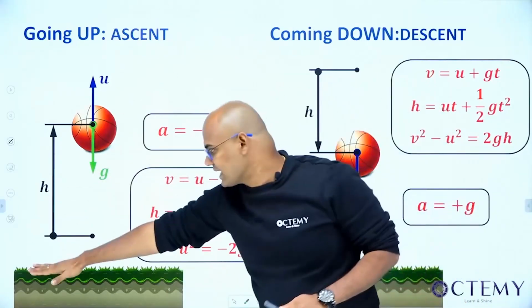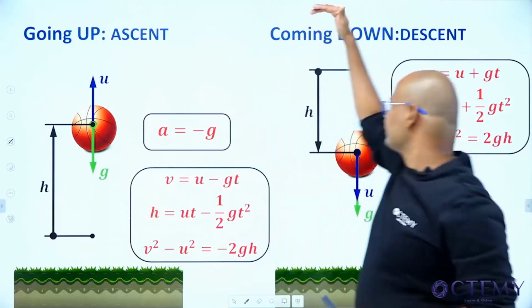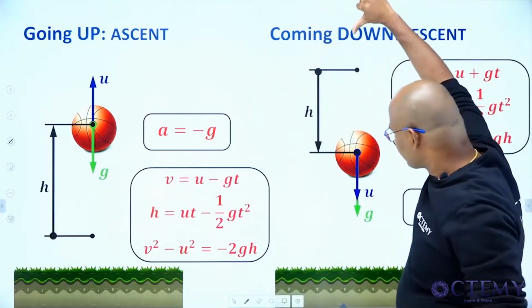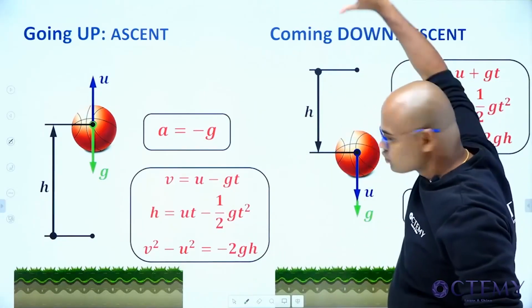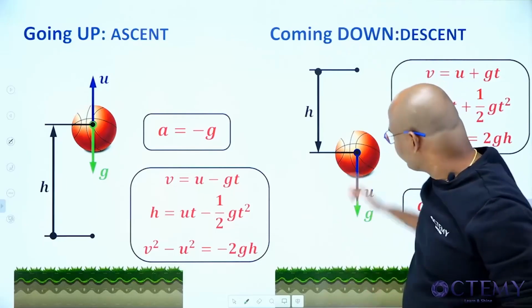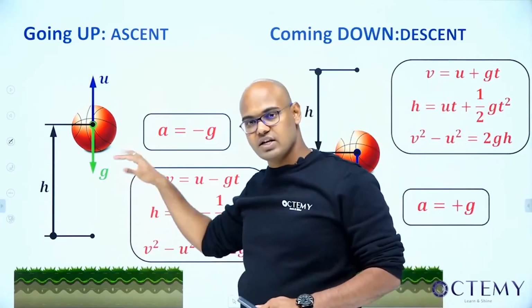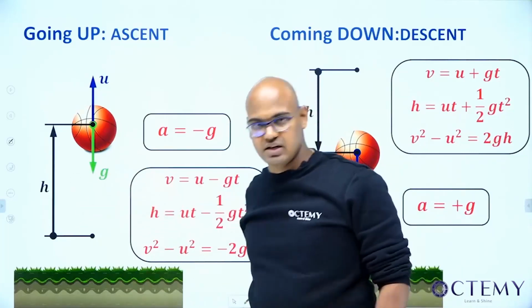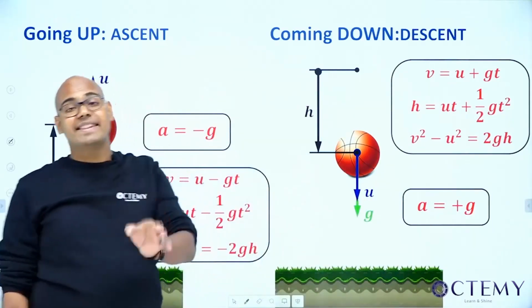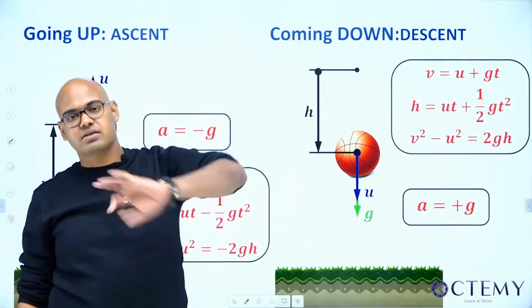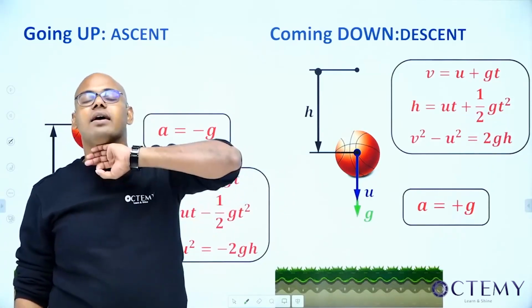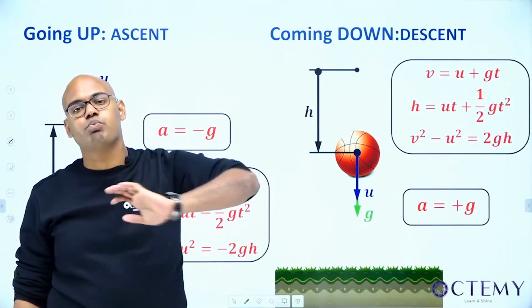For ascent, this is the starting point. For descent, this is the starting point, right? Initial velocity is in this direction, so take the displacement in this direction as positive. As acceleration is also in the same direction, positive. Here acceleration is in the opposite direction, negative. u and h are in the same direction. So whenever there is a problem, the best direction we can take is the velocity direction as positive.